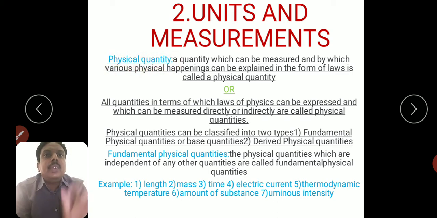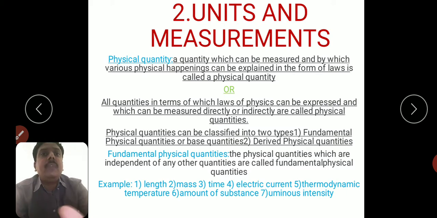Physical quantity. So, what is a physical quantity? In nature, we observe different phenomena, different processes, different principles, different laws. Physics is nothing but a study of nature. What are the things happening? What are the principles going on? Physics is a branch of science which tries to explain all these things with different principles and different laws. To explain these principles and laws, we need some quantities. Those quantities are known as physical quantities.